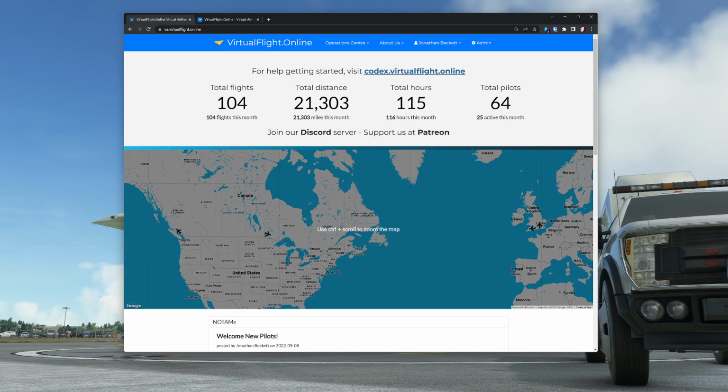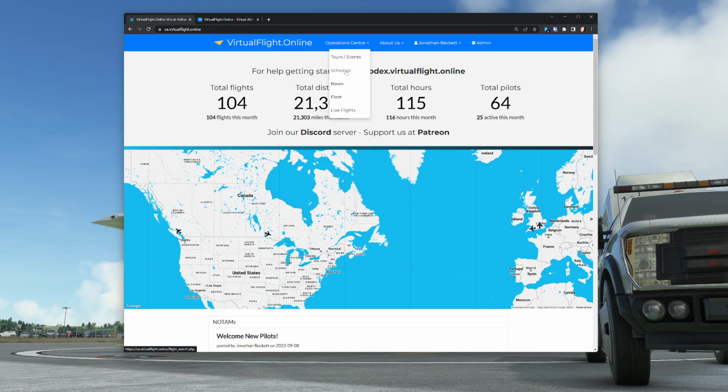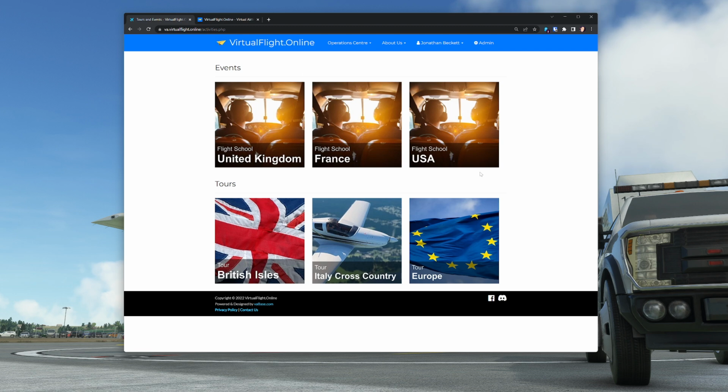If I wanted to go and do a flight, for example, while I'm logged into the virtual airline, I can go and click on the operations center, go to tours and events, for example. There's also scheduled flights as well. I can go to tours and events. It shows me the tours and events. So an event or a tour is basically something that contains legs that you can fly.